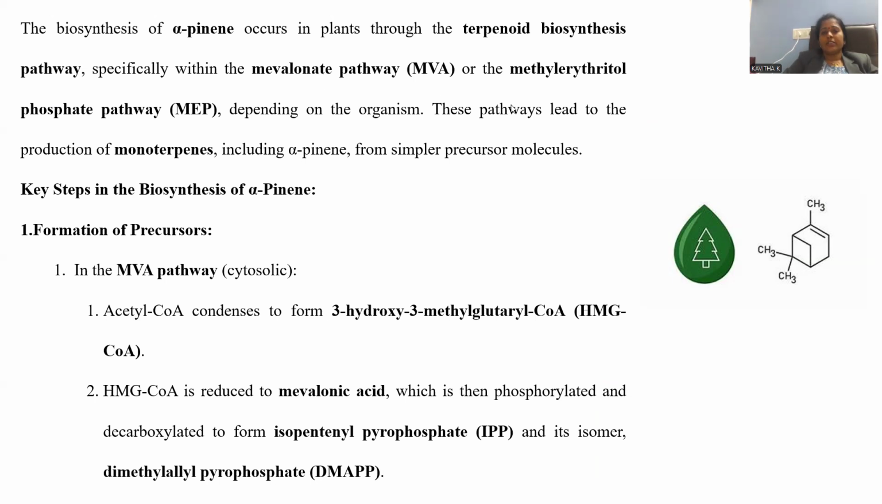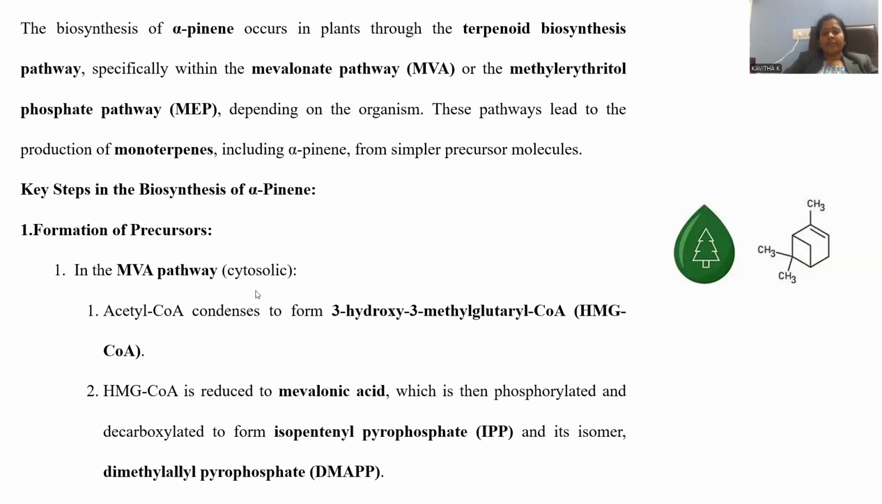This is alternatively called the methyl erythritol phosphate pathway, depending on the organism. Most of the pine trees are able to proceed with the mevalonate pathway only. The alternative is also there, the MEP kind of pathway. These pathways lead to the production of monoterpenes. So the mevalonic acid pathway or else the MEP pathway can be applied in order to synthesize such monoterpenoids. Let's see what steps are involved in this synthesis.